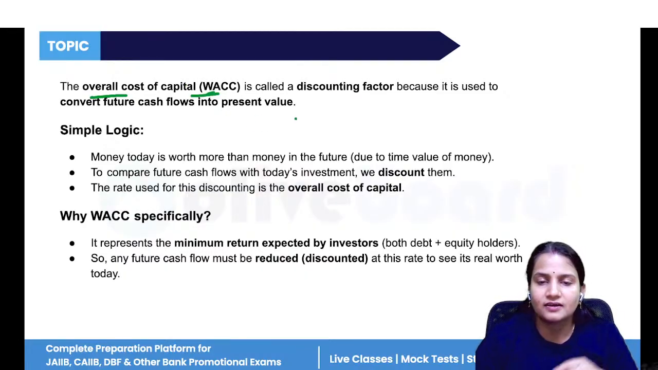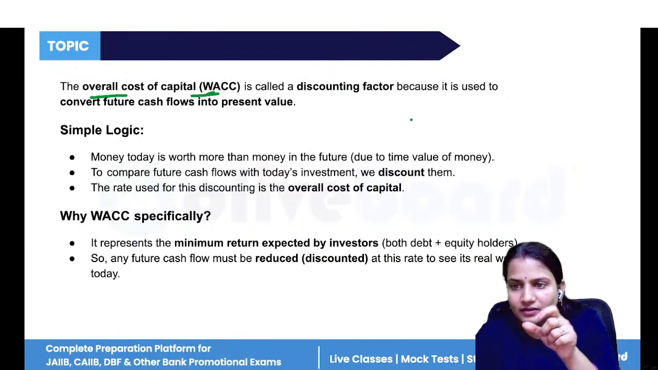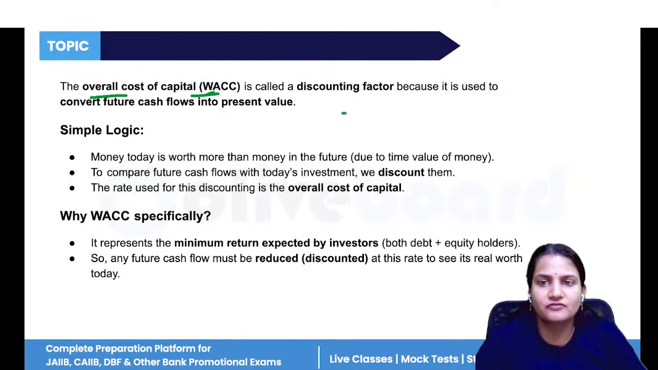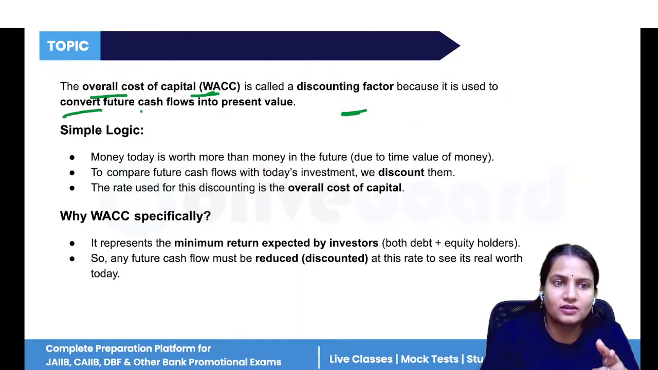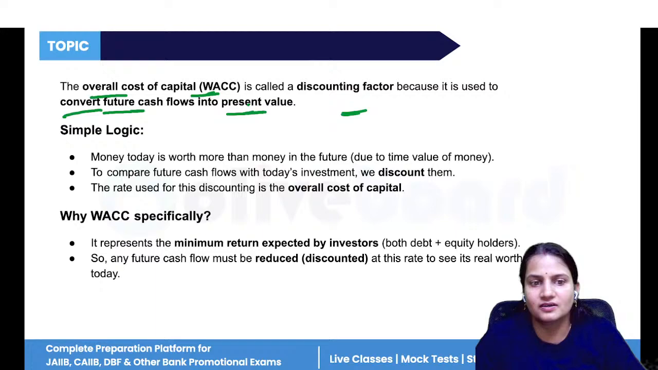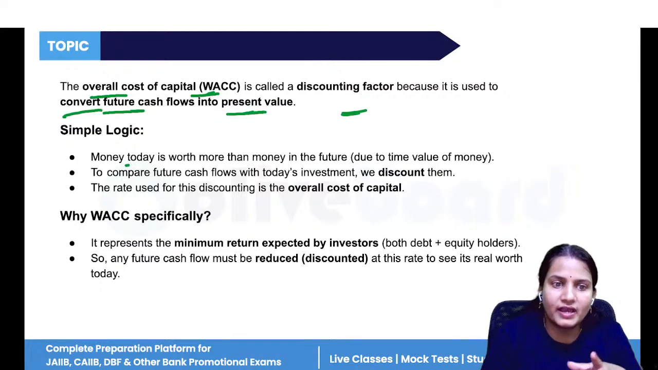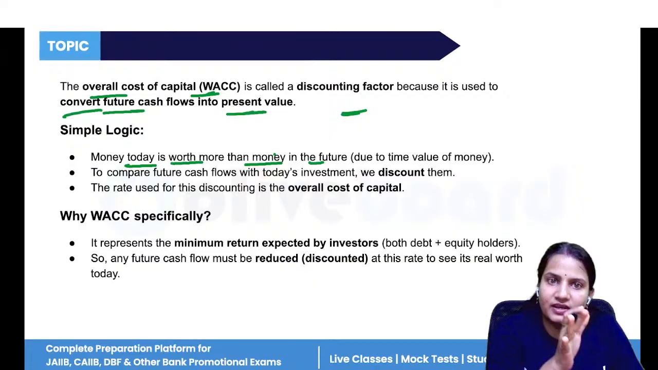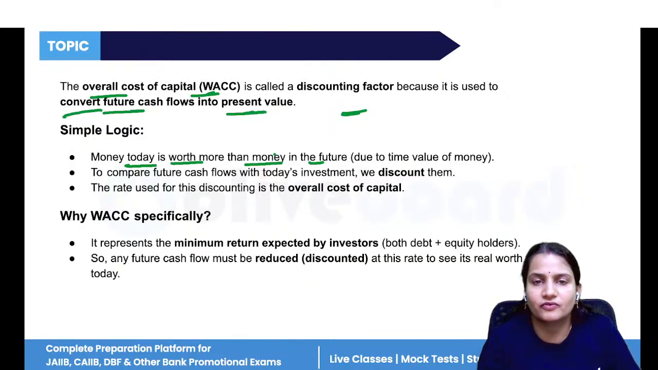Okay, it says that at least the minimum required rate of return that the shareholders demand from your business. It's a discounting factor. It is used to convert all the future cash inflows into the present value. So money today is worth more than money in the future. So whatever money you are earning now is more worth than the same money that you will earn in future. Why? Because of time value of money.